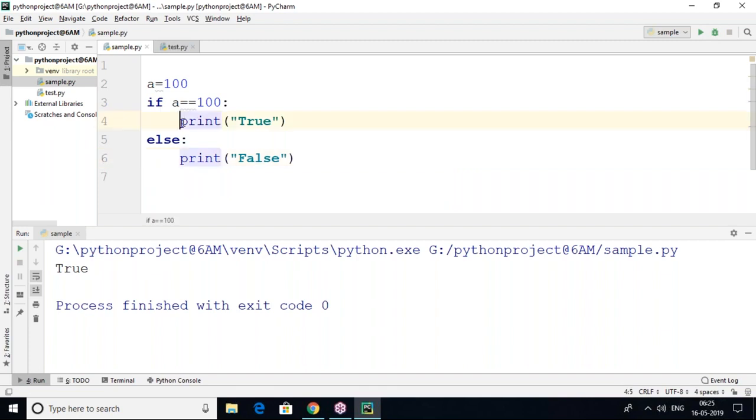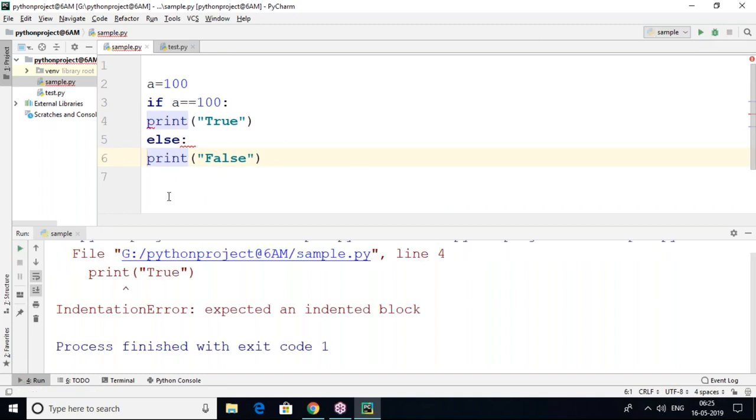Whenever we remove the space here with backspace, the indentation problem will come again. What is the problem actually? If we write like this, the print statement is treated as a separate statement, and this also is treated separately. So this is not considered a block. If we give four white spaces, then this will be considered a block of code, so this print statement belongs to the if. To consider a block of code in Python, we use indentation. In other languages, we use open bracket and close bracket.